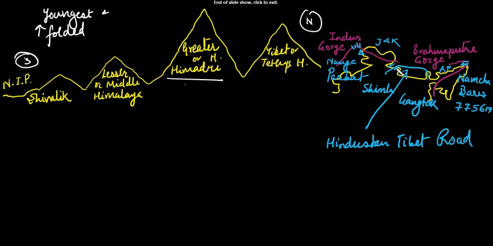Oh, sorry, not Nitila, it is Shipkila. It passes through Shipkila, which is in the Satluj Valley.